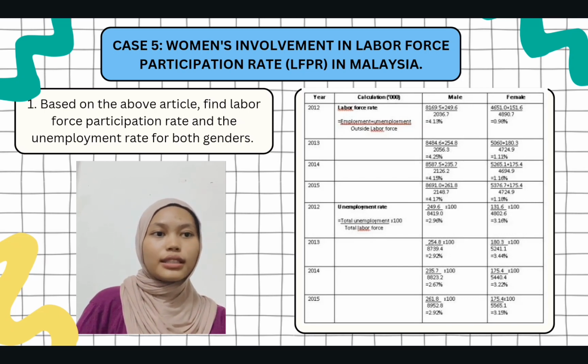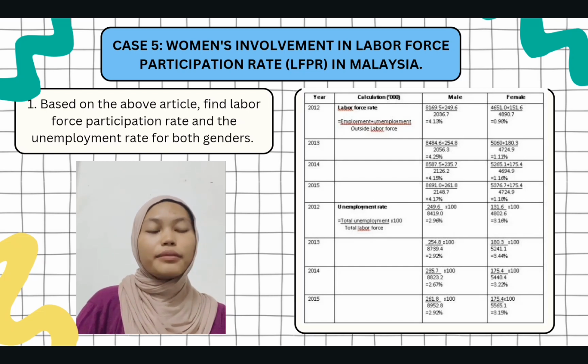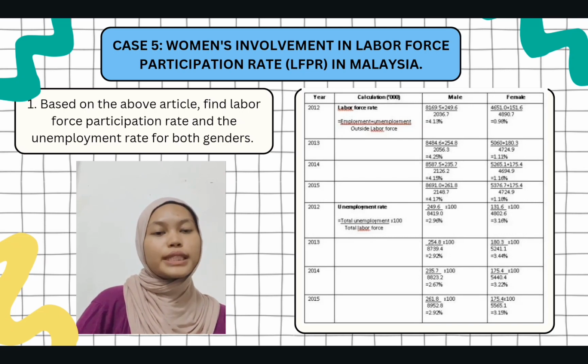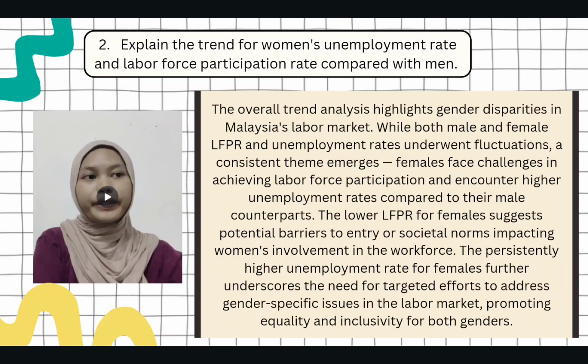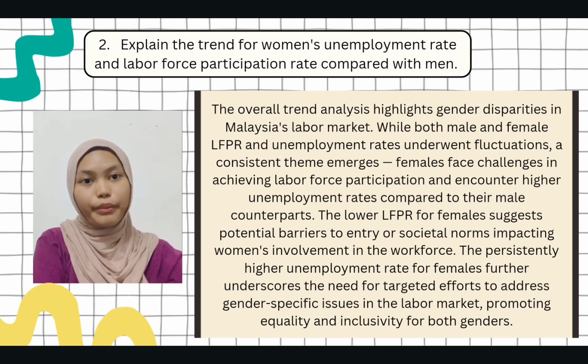For 2013, male got 2.92%, while female got 3.44%. For 2014, male got 2.67% and female got 3.22%. The last one is 2015, male got 2.92% while female got 3.15%. Next, for question 2, the trend for women's unemployment rates and the labor force participation rates compared with men.